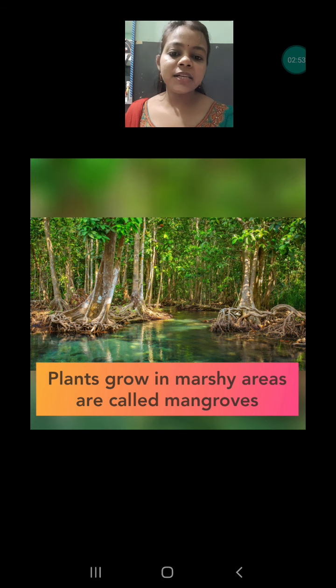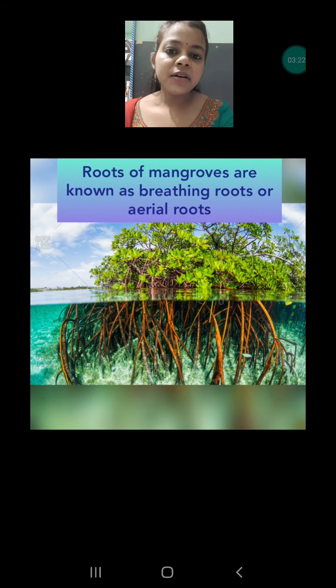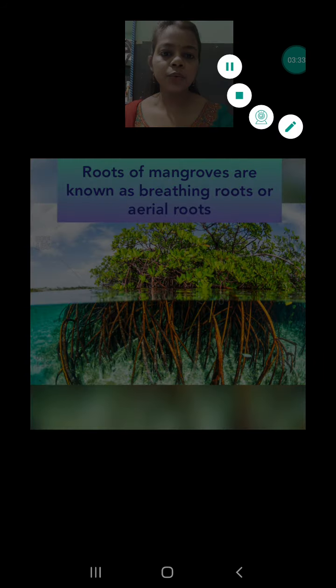And if you are seeing, the plant has roots above the soil. Yes, this is the adaptation. The roots of mangroves grow above the soil to take in oxygen. Understood? Why? Because inside the soil, inside the water, oxygen cannot go. That's why roots are coming out of the soil to take the air. This type of root is known as breathing roots or aerial roots. Why? Because to breathe, only these roots come out of the soil.